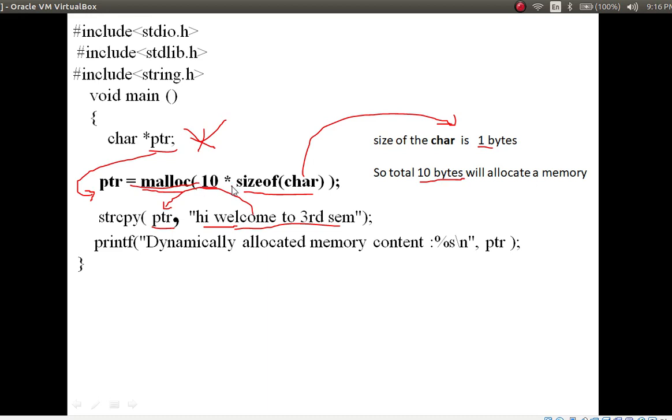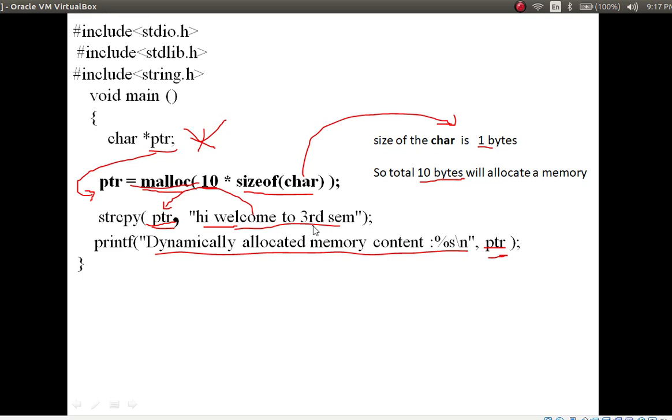So automatically 10 bytes of memory will be allocated. And this message will be stored in the pointer variable. So what do you get? The dynamically allocated memory content is the pointer. What is the pointer value here? Hi, welcome to third sem will be printed.